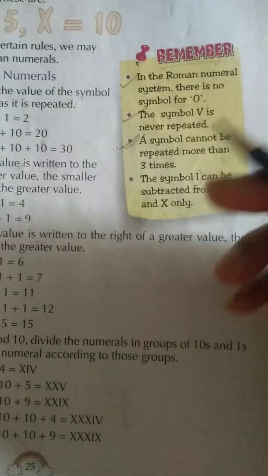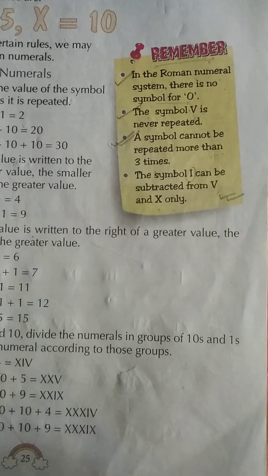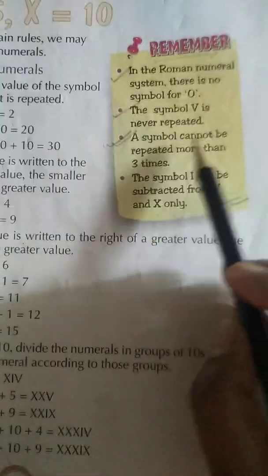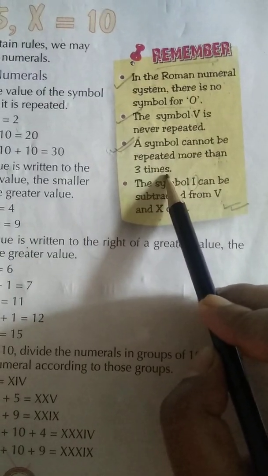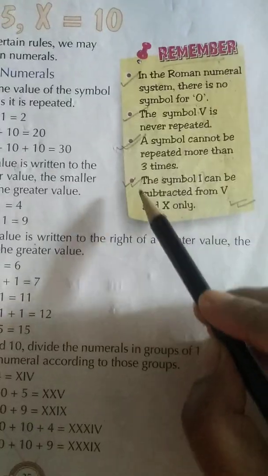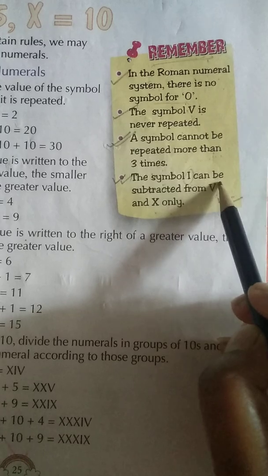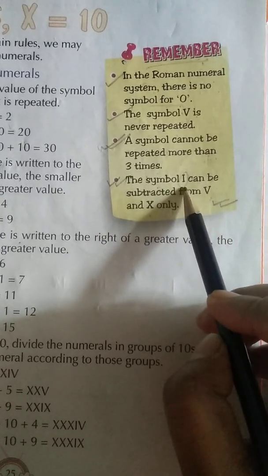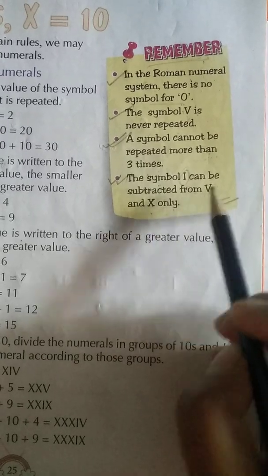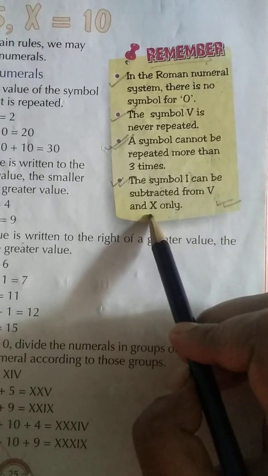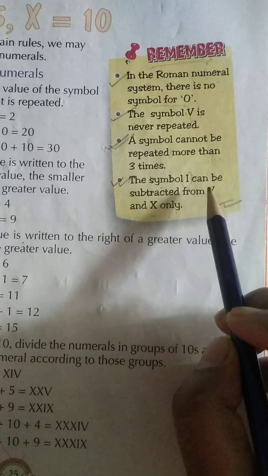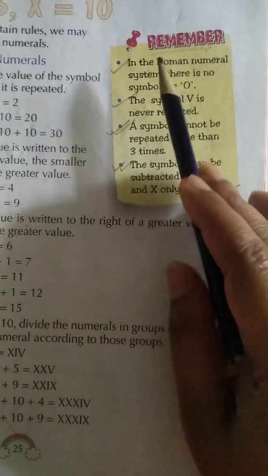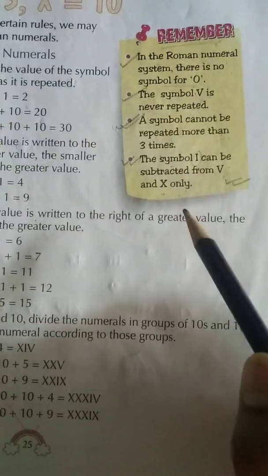When we are going to write about Roman numerals, I will tell you about this. So a symbol cannot be repeated more than 3 times. Now number 4: the symbol I can be subtracted from V and X only. I means 1, V means 5 and X means 10. So I, meaning 1, will be subtracted only from 5 and 10. So these are the 4 things. These are very important to remember.